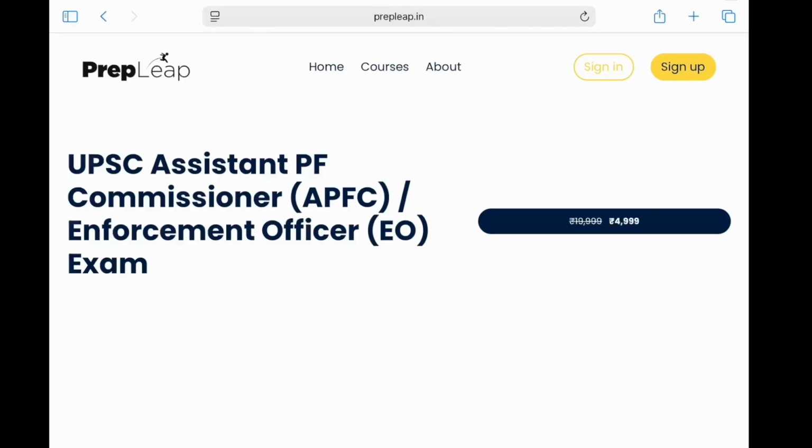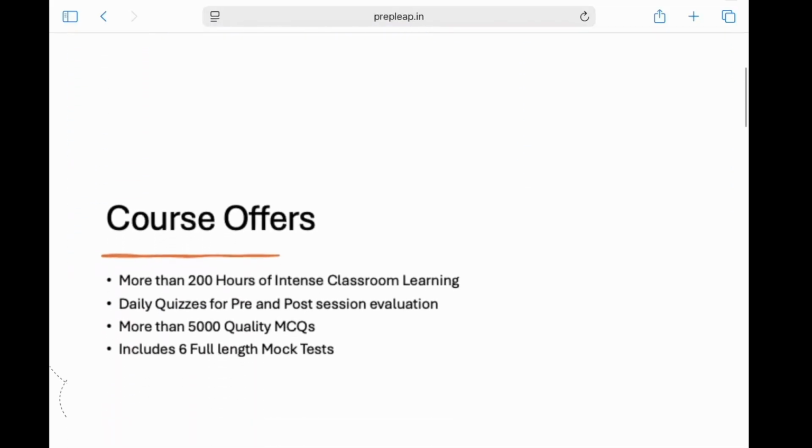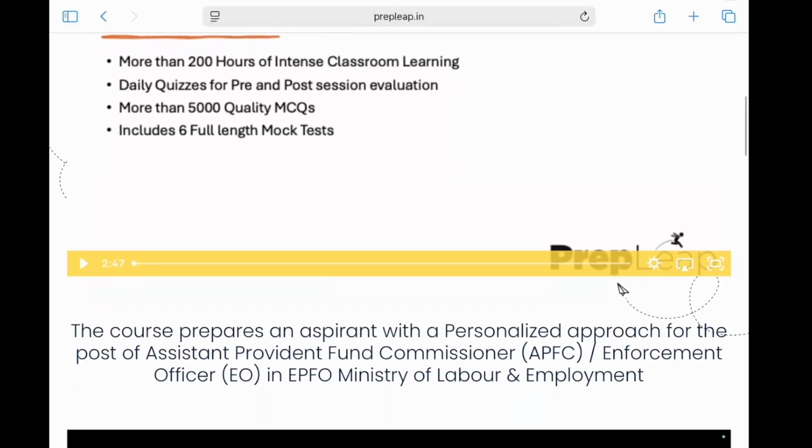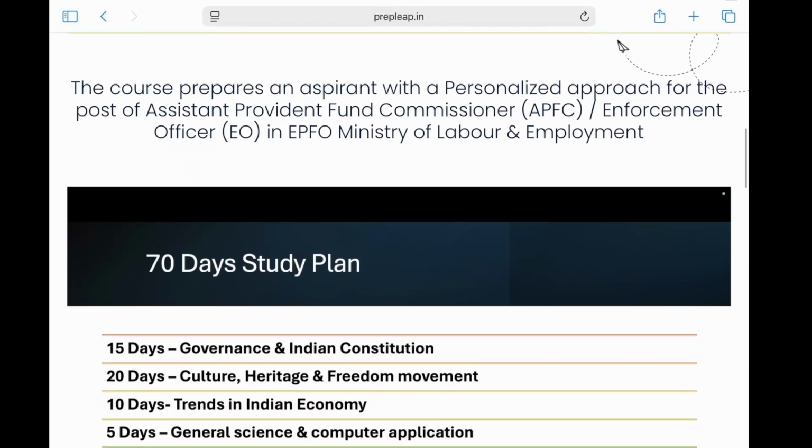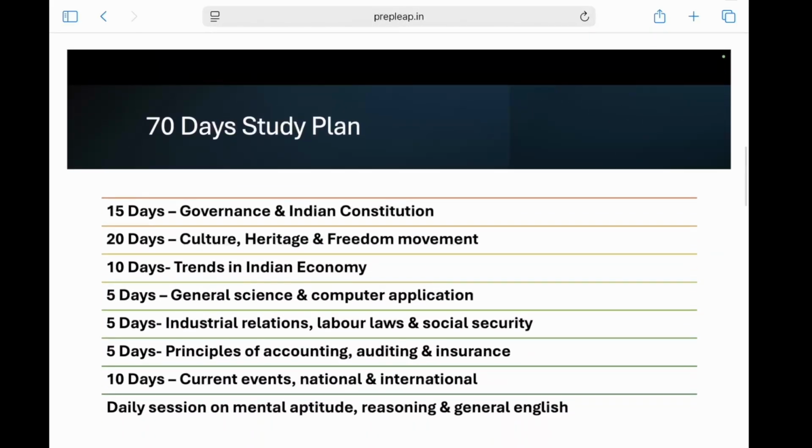On this course page, you can see what the course offers. It offers more than 200 hours of intense classroom learning, daily quizzes for pre and post assessment. More than 5,000 quality MCQs will be there, and 6 full length mock tests will be included in this course. The whole 70-day study plan is available on the course page. You can go through it.